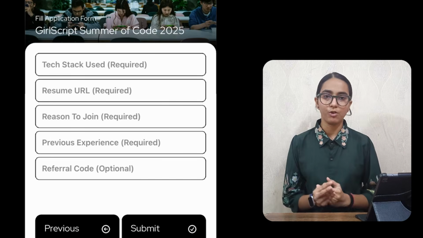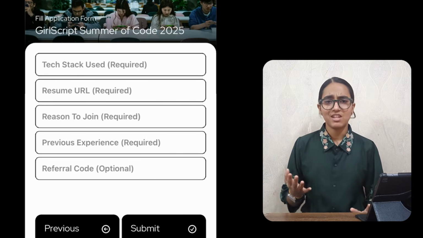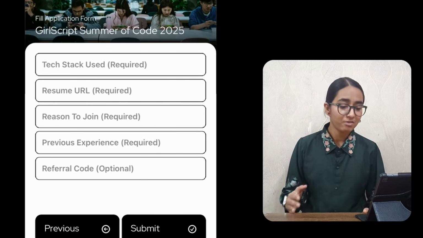The last thing is referral code. So you might be thinking that what is this referral code? Even last year when I applied, I didn't know about this. But this year when I applied as a campus ambassador as well, I know exactly what a referral code is. Referral code refers to the code of a campus ambassador. Like I'm a campus ambassador. If you will use my referral code over here, they will get to know that you have been applying through which person. And I don't know if you will get any benefit or not for this, but you can definitely fill this out as well.